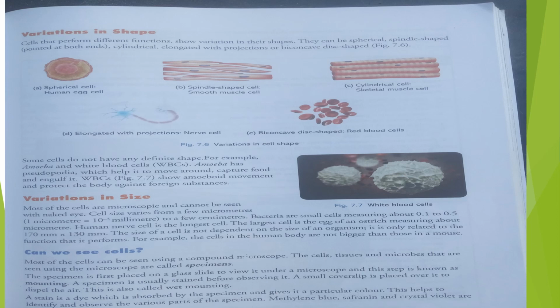So students, this can be seen only by using a compound microscope, and when we use a compound microscope we have to prepare the specimen and then we can observe it with the help of the microscope. But with the naked eye we cannot see cells, because most cells are of microscopic size.